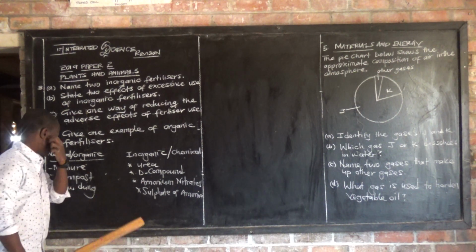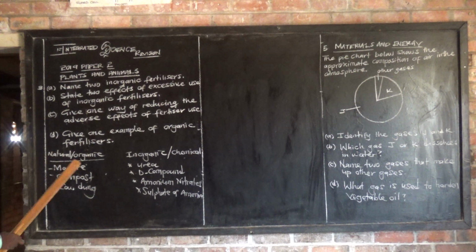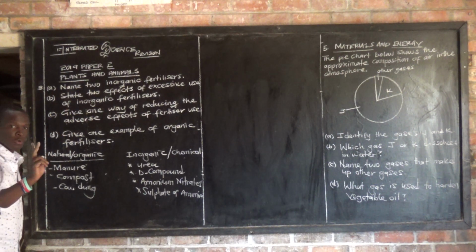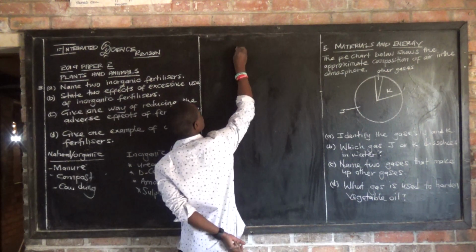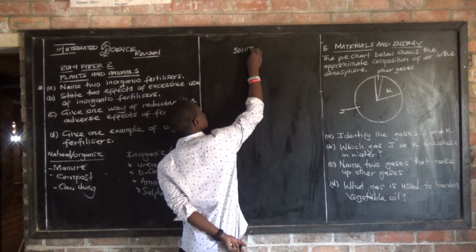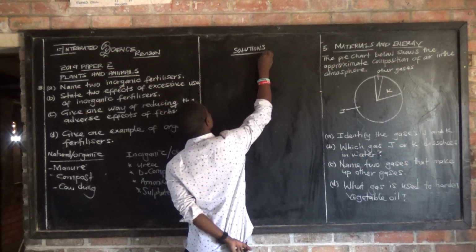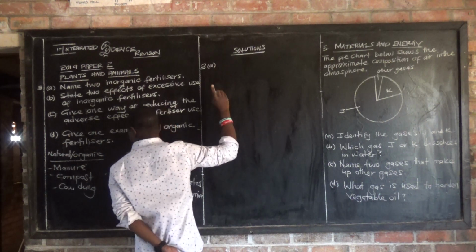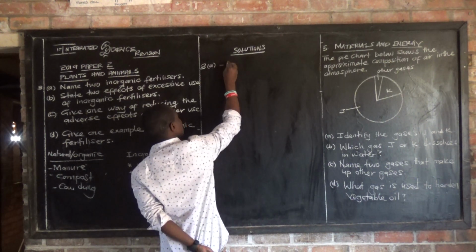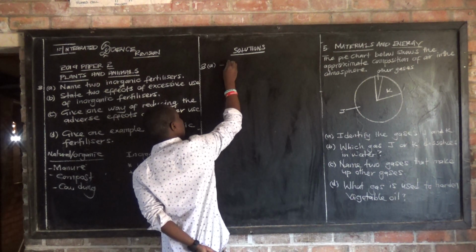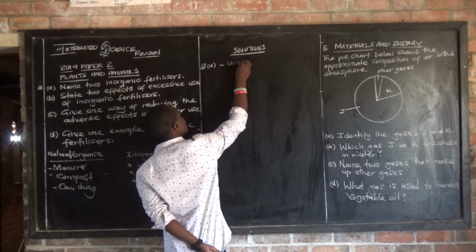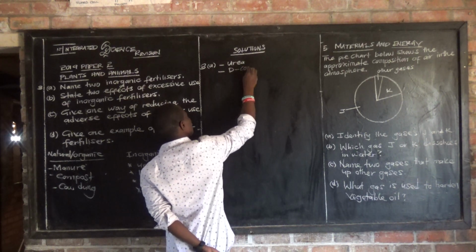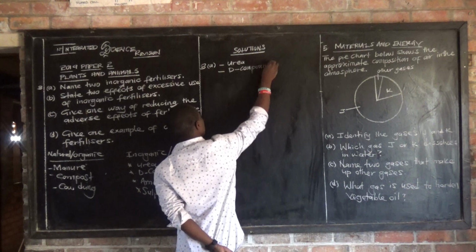Are we together? Now, let's proceed. Name 2 inorganic fertilizers. They're saying name 2, just 2. So let's come up with the answers to this particular question. Question 3A: 2 inorganic fertilizers. You can say urea. You can even say D compound. These are very, very common.